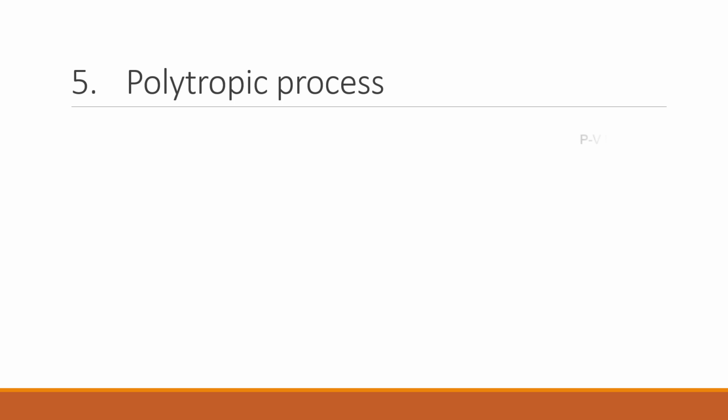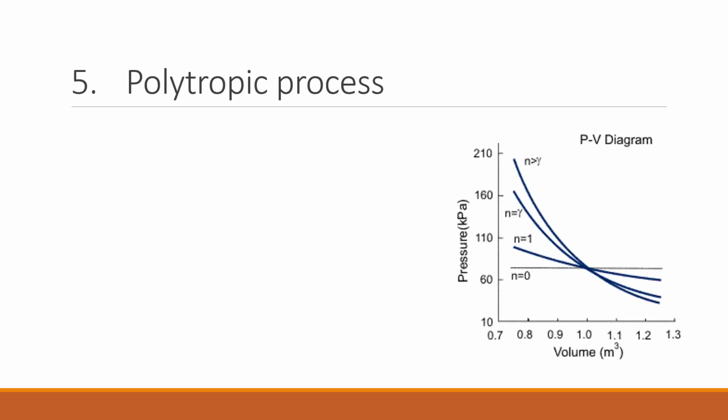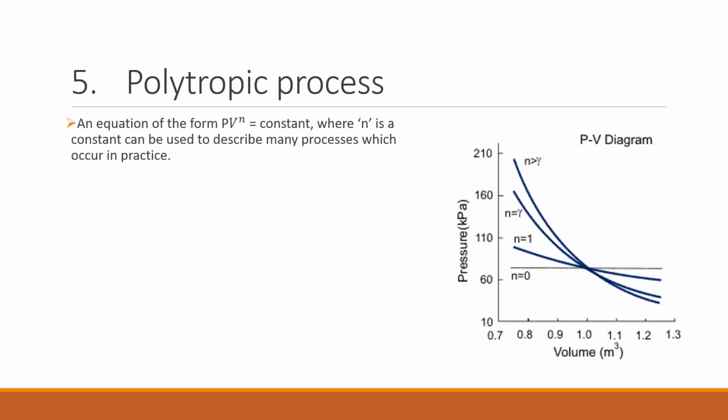The fifth and final one is the polytropic process. This is actually a general case of the thermodynamic processes where all the properties change, the pressure, volume and temperature, as well as there is heat interaction and work is being done on the system or by the system. So an equation of the form PV raised to n equal to constant will describe the curve of a polytropic process in the PV diagram. Here n is a constant and different values will assign the different processes which we studied earlier to the curve.